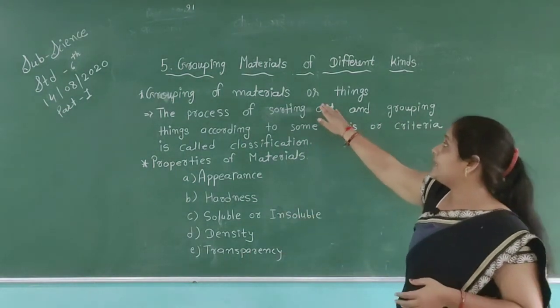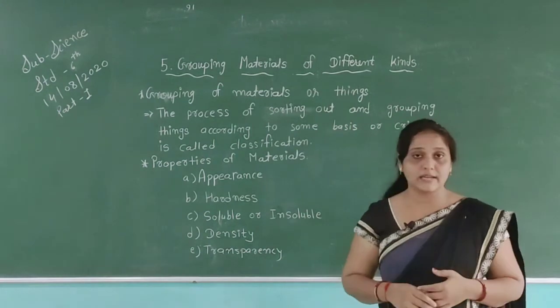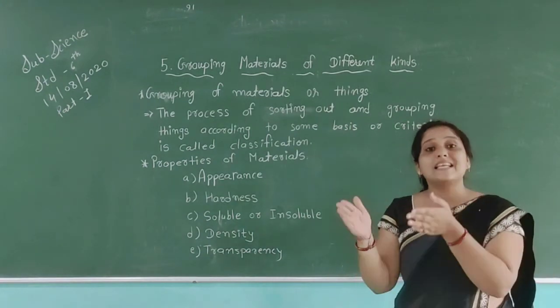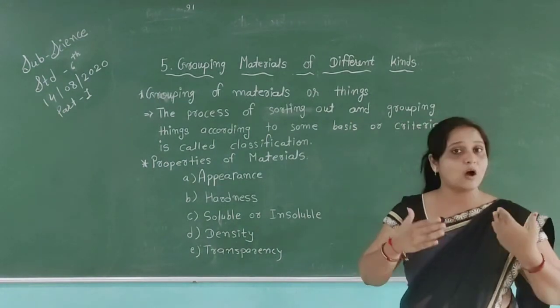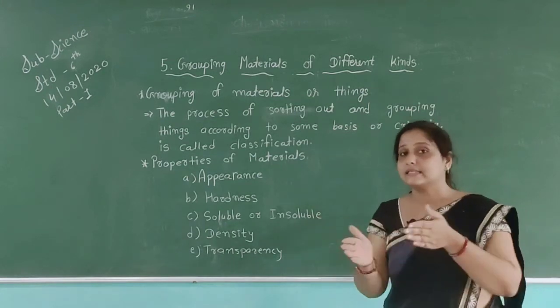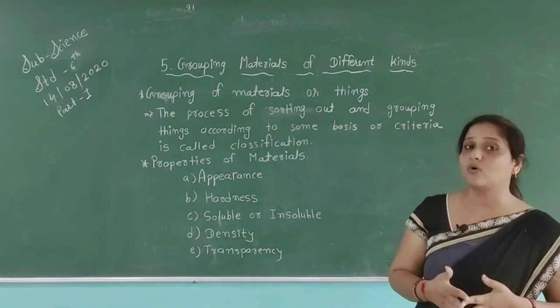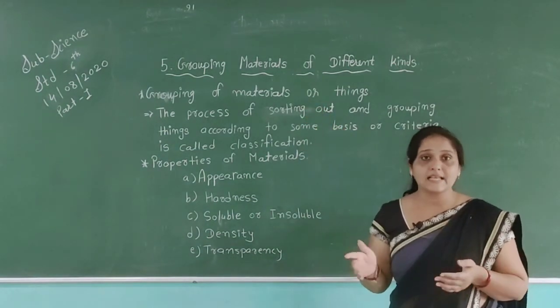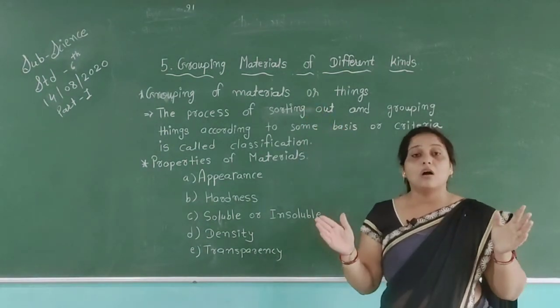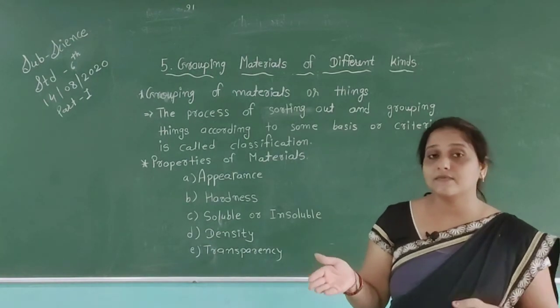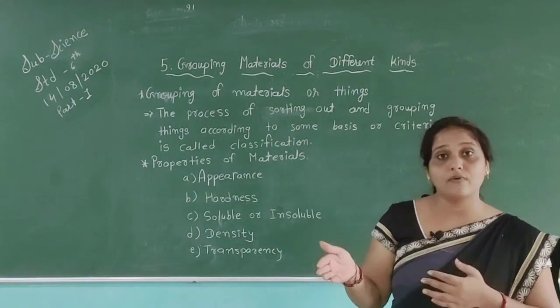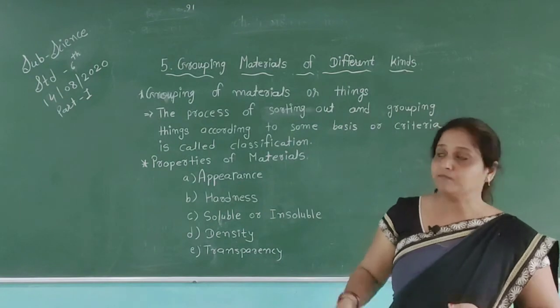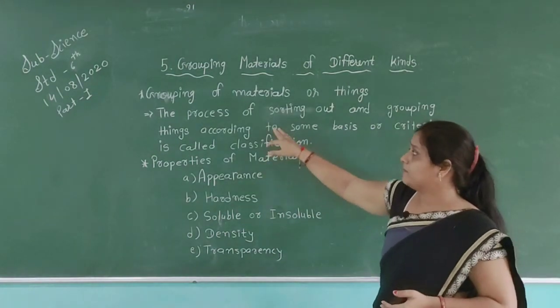Then, grouping of materials or things: if we put same things together, first we sort them out, then we keep all the things in groups. This process is called the grouping of materials or things. And not all things are made from only one material. We can see different types of things which are made using one or more materials.